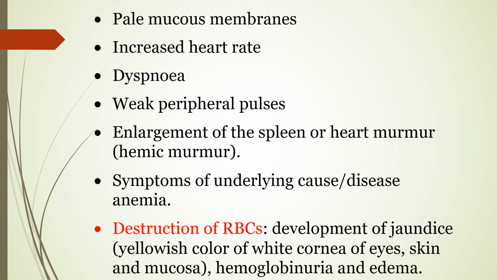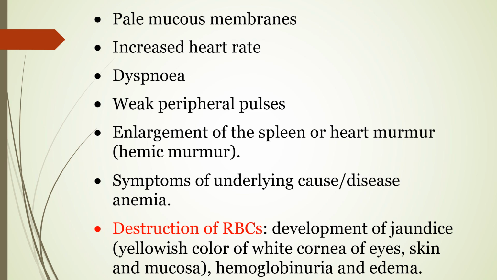Here also, paleness of mucous membrane is there, increased heart rate, that is a compensatory mechanism, dyspnea, very weak peripheral pulse, enlargement of the spleen, and hemic murmur, and symptoms of the underlying cause or disease that is causing anemia.